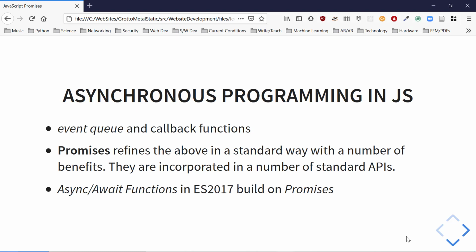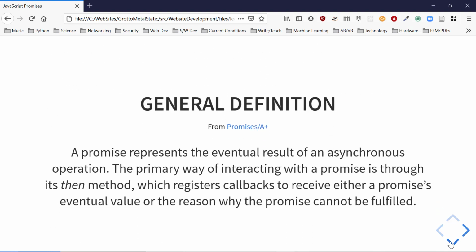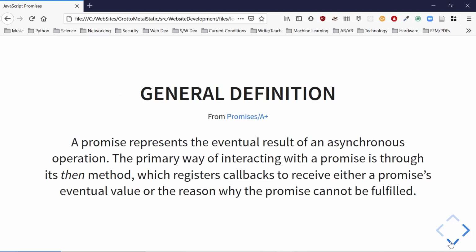So we're going to start with this. We started with the basic event queue and callback. Now we're going to see these things called promises. So what is this thing? This is an abstract notion. A promise represents the eventual result of some kind of asynchronous operation, an operation that's going to take some time. We don't want to block. We don't want to just sit there and wait and not let anything else happen.